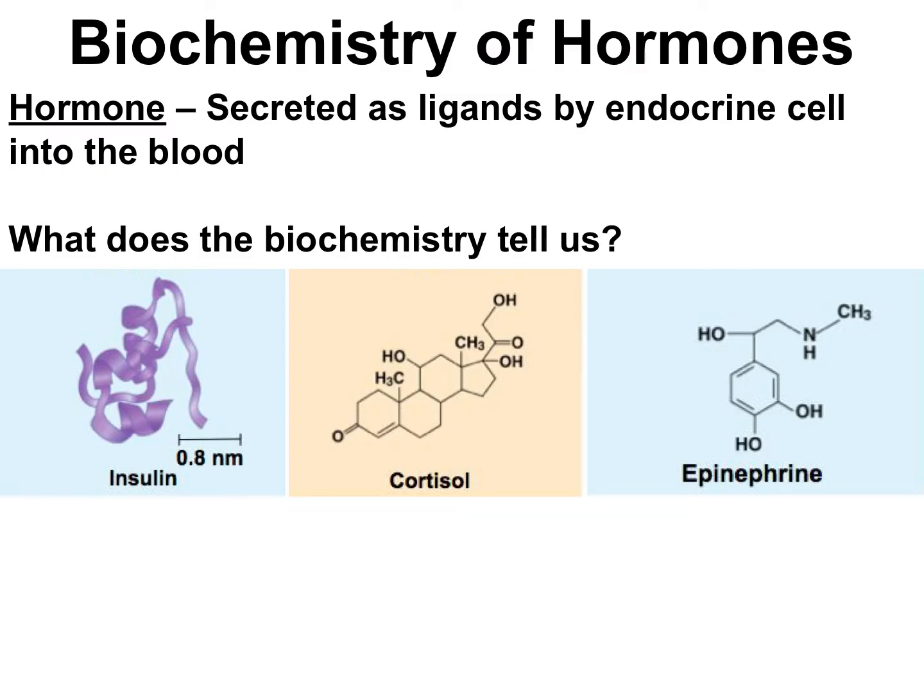Now, what's true of all hormones is that all hormones are signaling molecule ligands secreted by endocrine cells, and all hormones use the blood to travel to their target cells. But a look at the biochemical structure of hormones like insulin, cortisol, and epinephrine will quickly show you that not all hormones are created equal. Hormones can be classified biochemically as peptide or protein hormones like insulin, steroid or lipid hormones like cortisol, or amine hormones like epinephrine. Now, amine hormones don't have as clean of properties as peptide or steroid hormones, so in this video, we're just going to focus on comparing peptide and steroid hormones.